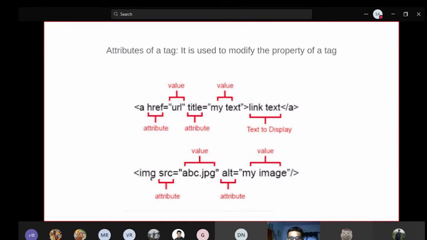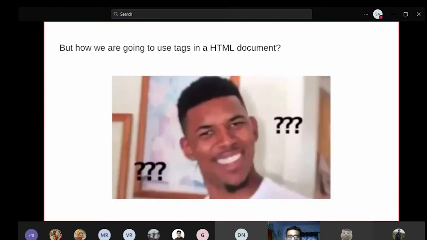Similarly, if I want to add an image, I'll write img, and src is the attribute equals to some value. This is the common format that is followed here, and a similar format is followed in the components that we are going to work with in React.js. So that's why I'm covering this here.